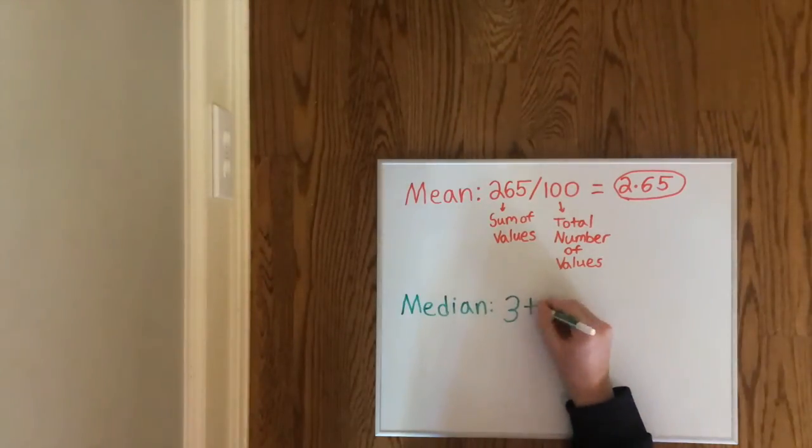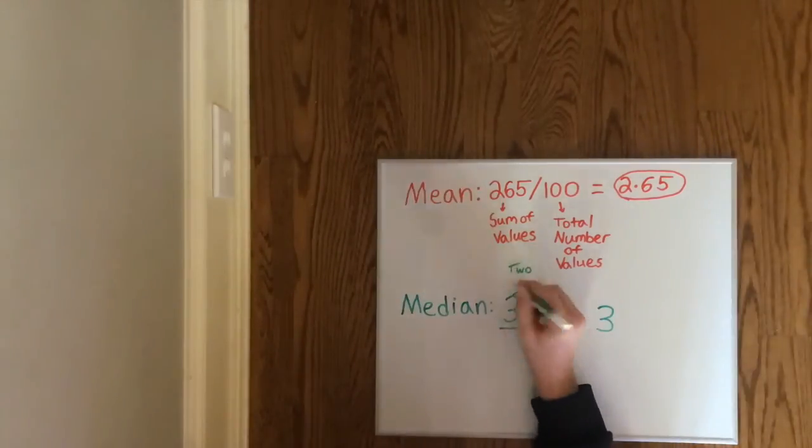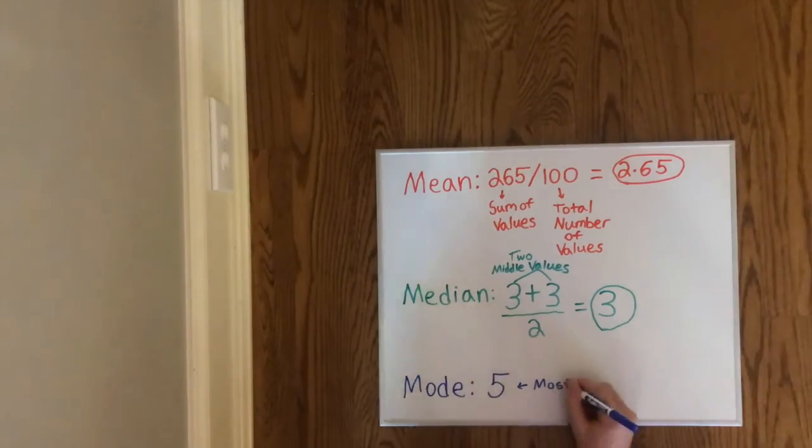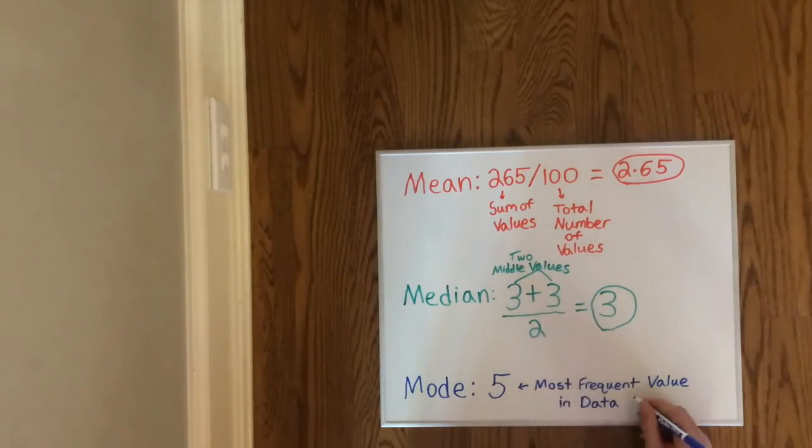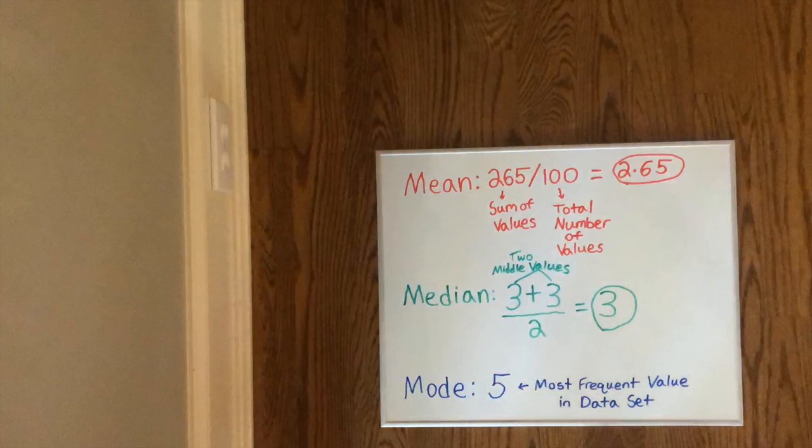The median is the middle value in an ordered data set and is useful for data sets containing outliers. To find the median, order the values from least to greatest and locate the middle value. If the number of values is even, the median is the average of the 2 middle values. Our median was 3 because we took our 100 values and found the 2 closest numbers to the middle, added them up, and divided by 2 to find the average of the 2 numbers, since 100 is an even number.